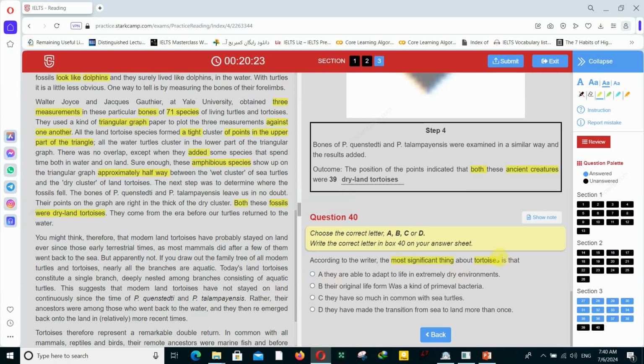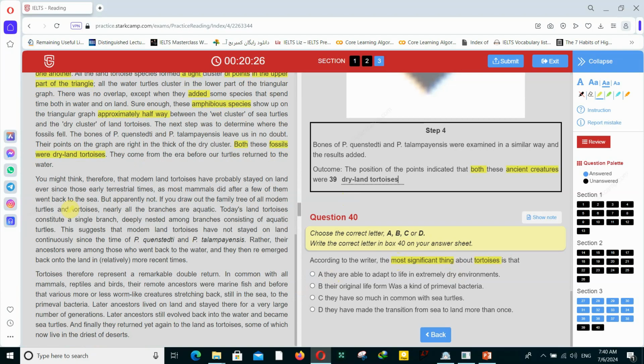Most significant thing about tortoises. So, you might think therefore the modern land tortoises have probably stayed on land ever since those early terrestrial times, as most mammals did after a few. Actually, you have to look for something related to most significant thing. You can move your eyes so quickly. This is a great practice. What is it? Most significant thing. Tortoises, actually, you can find tortoises in all different parts of this passage. But for this question, what is something, or maybe it's paraphrasing, most significant thing?